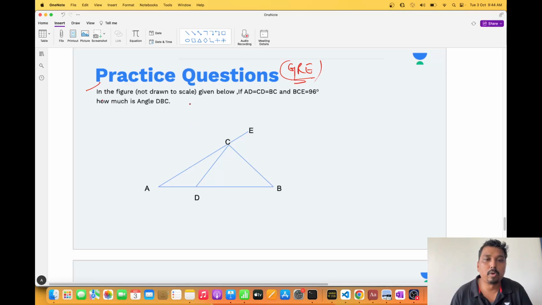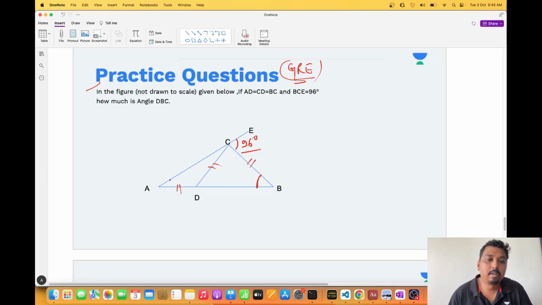In the figure, not drawn to 100% scale, if AD is equal to CD is equal to BC, and angle BCE is equal to 96, how much is the angle DBC? I have to find out this angle.